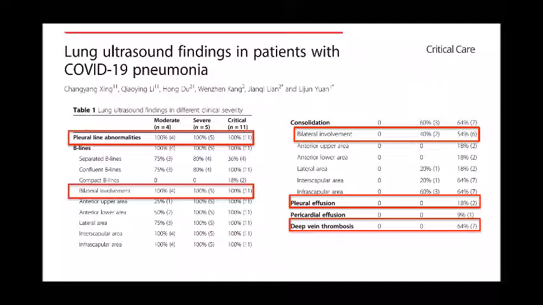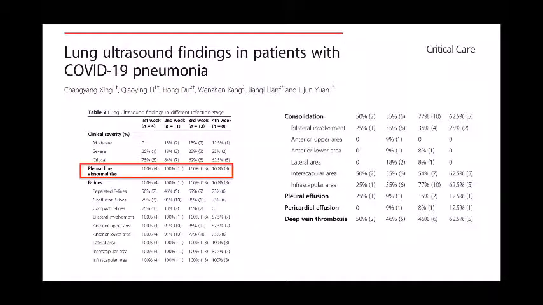So we can say that if a patient has pleural line abnormality with bilateral lung involvement, and in sicker patients consolidation is there, that means that most likely this patient is having COVID-19 pneumonia. Whereas if a patient is having pleural effusion and is not that sick, we may say that, okay, there is something wrong. Maybe the patient has some bacterial infection, or bacterial infection over COVID-19. Okay. If you talk about the progression of the disease, the pleural line remains there, but B lines over a period of time tend to decrease. Like towards the end of the 4th week, there were fewer B lines as compared to the 1st week data.